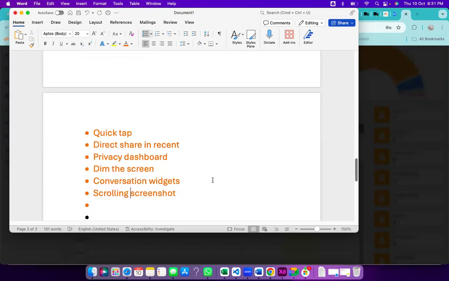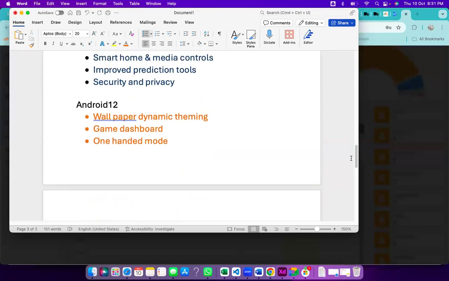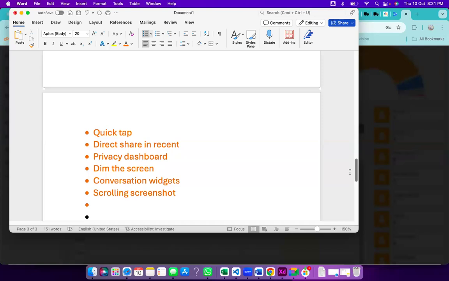So these are the Android 12 features. There are two more versions, 13 and 14. Those 13 and 14 features we will see in our next class. After that, we will do the installation of Android Studio, both in the next class.